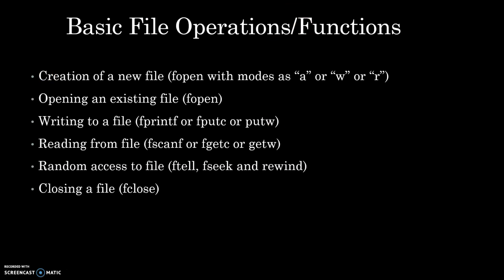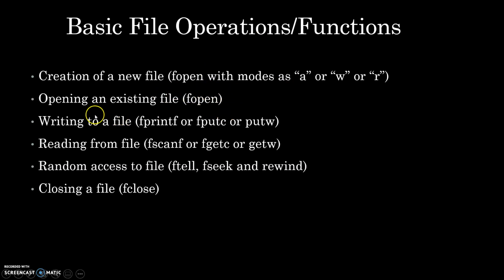If I want to do file handling, I will have to create a file. Creating or generating a file can be done using one function called fopen. There are various modes of using that function, a, w and r. What these modes are, we are going to understand in the later part. The second is opening an existing file. Suppose I have created my file and stored some data and I want to open it; again the same function, fopen, is used. So fopen is used to create a file and also to open any existing file.